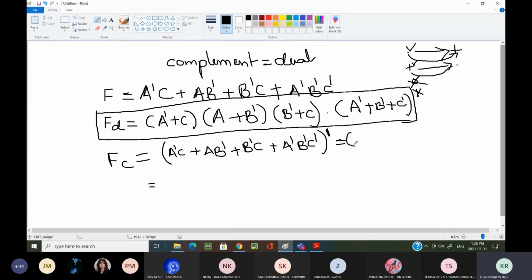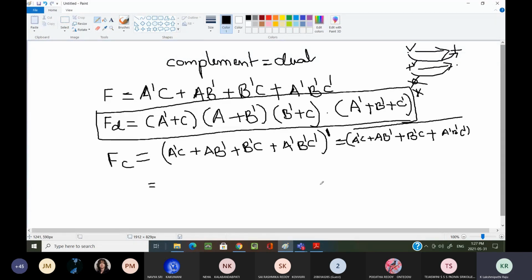Here I can write a dash c plus ab dash plus b dash c plus a dash b dash c dash plus a dash b dash c dash. Both are same, f complement. Now not completed, we have written only the whole complement.